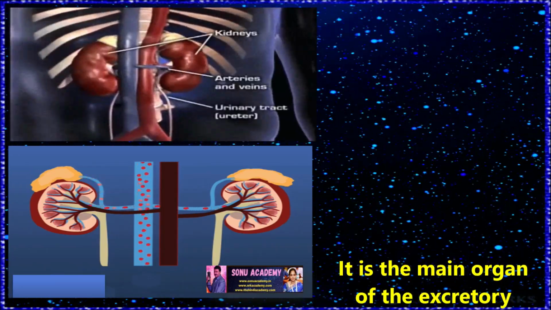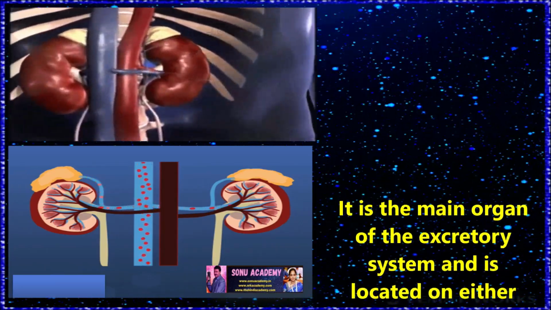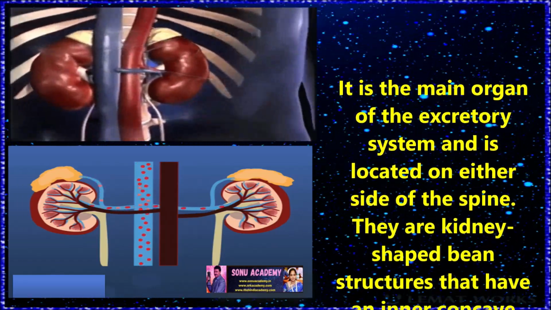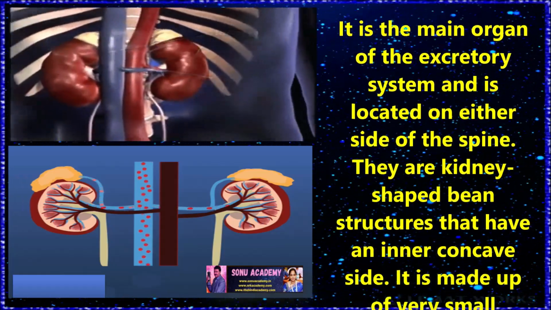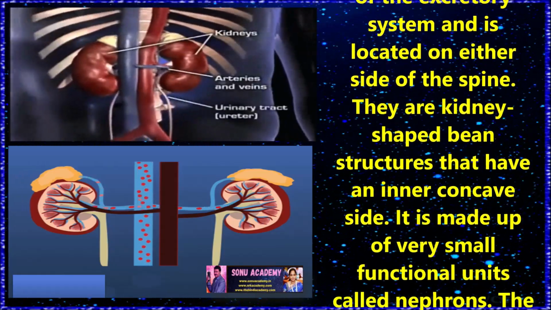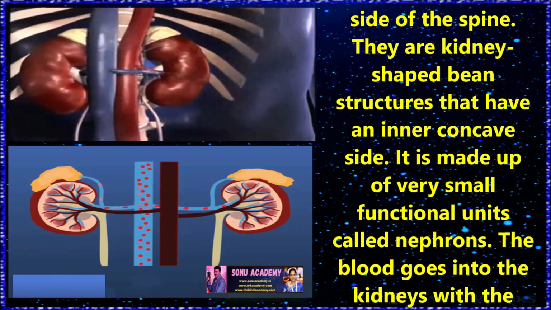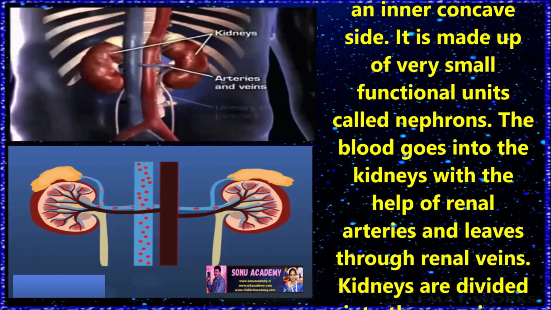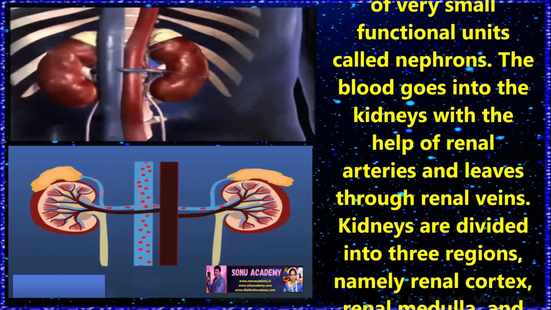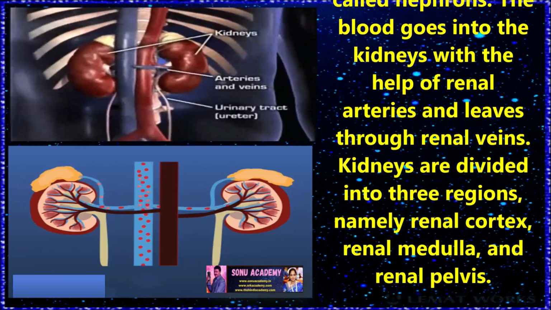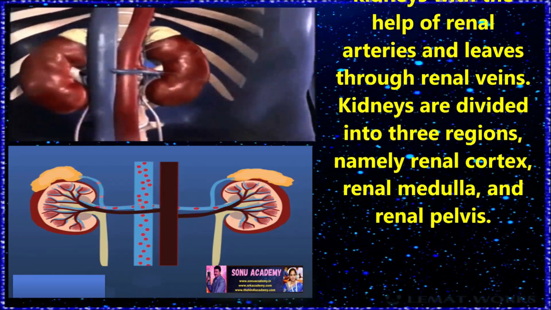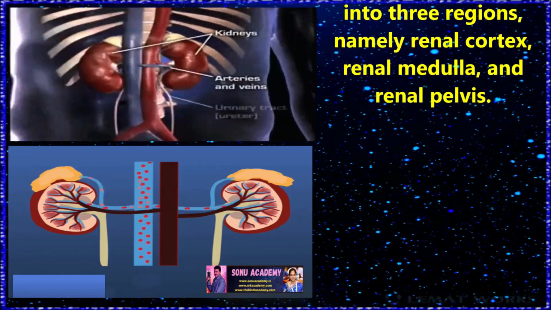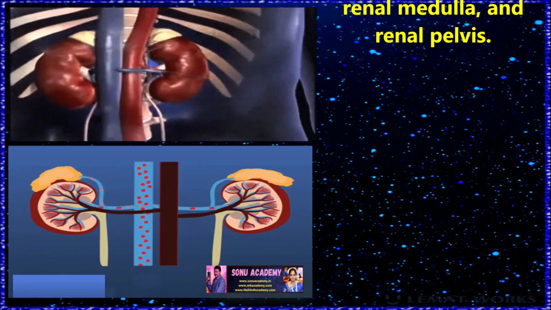Children, now let us discuss the organs of the human excretory system. A pair of kidneys is the main organ of the excretory system and it is located on either side of the spine. Kidneys are bean-shaped structures that have an inner concave side. They are made up of very small functional units called nephrons. The blood goes into the kidneys with the help of renal arteries and leaves through renal veins. Kidneys are divided into three regions, namely renal cortex, renal medulla, and renal pelvis.